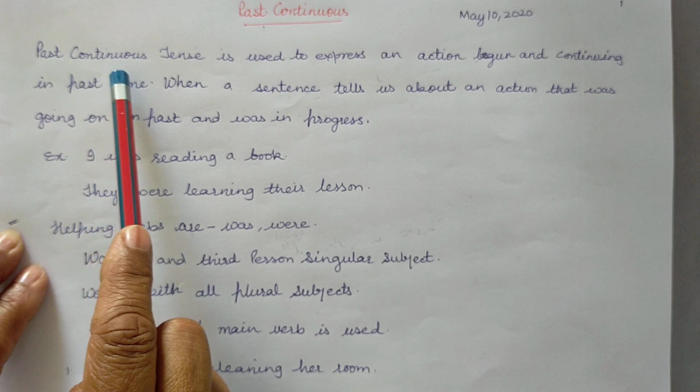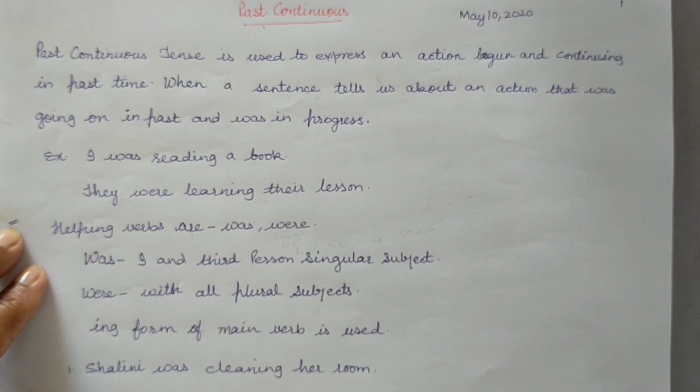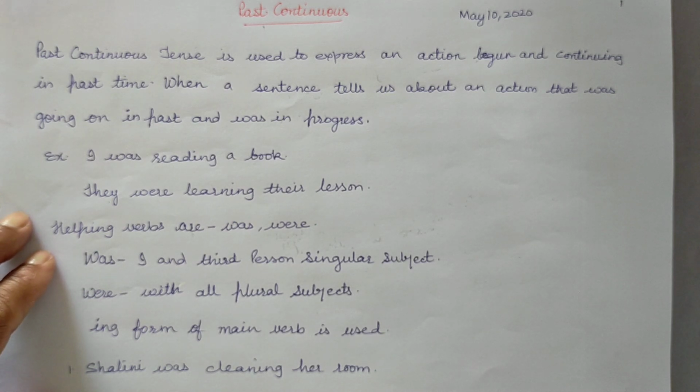So, past continuous tense is used to express an action begun and continuing in the past, or it tells us about an action that was going on in past and was in progress. Example, my mother was cooking food. The gardener was watering the plants.